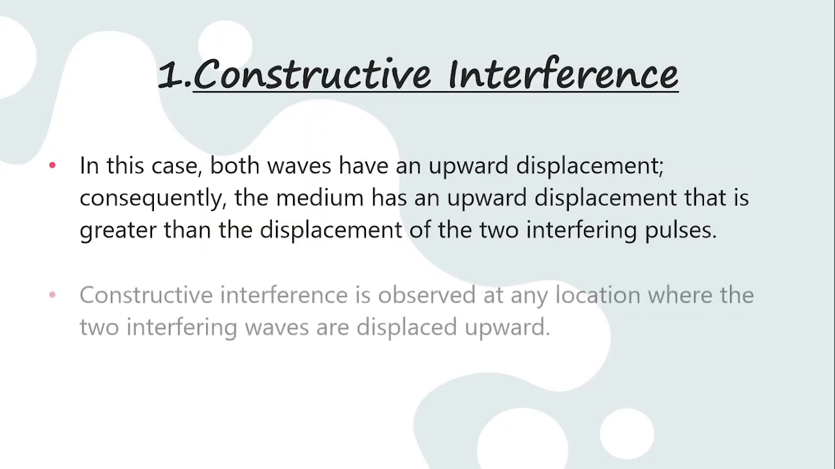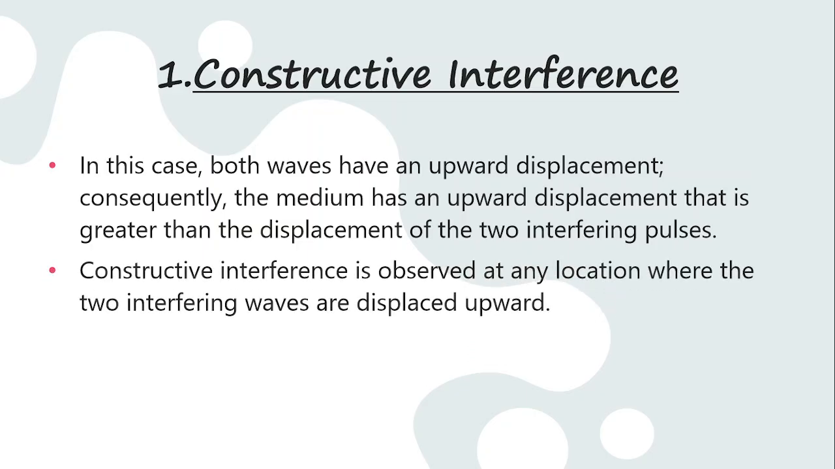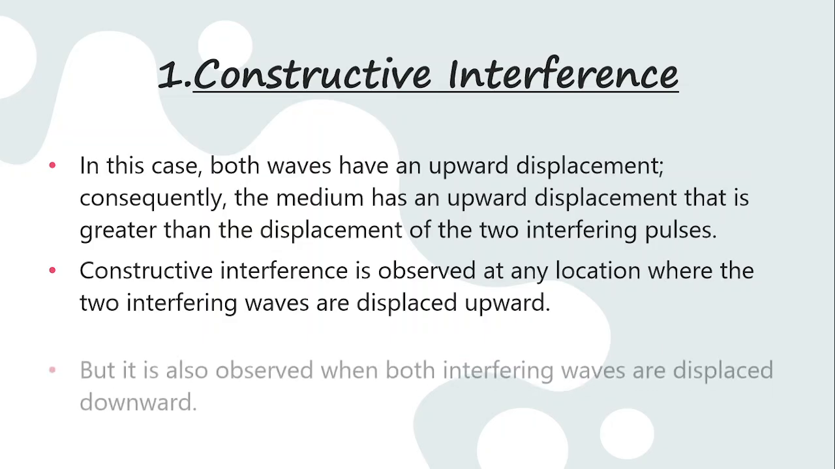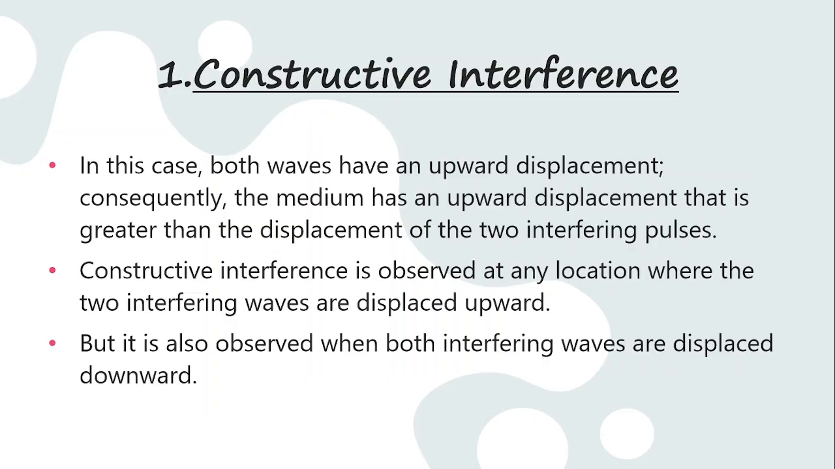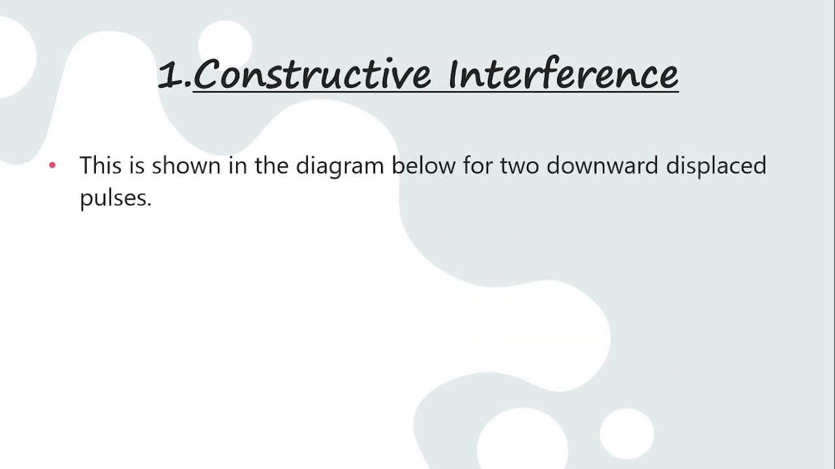Hope that's clear. Constructive interference is observed at any location where the two interfering waves are displaced upward, but it is also observed when both interfering waves are displaced downward. So it is not only observed during upward displacement, but also during downward displacement. We'll see the diagram showing this. This is shown in the diagram below, the two downward displacement pulses.